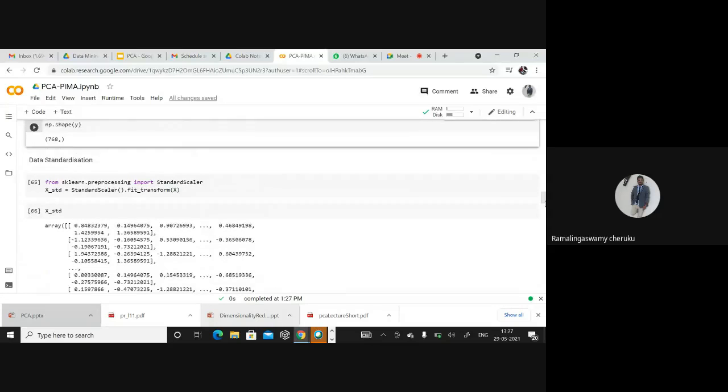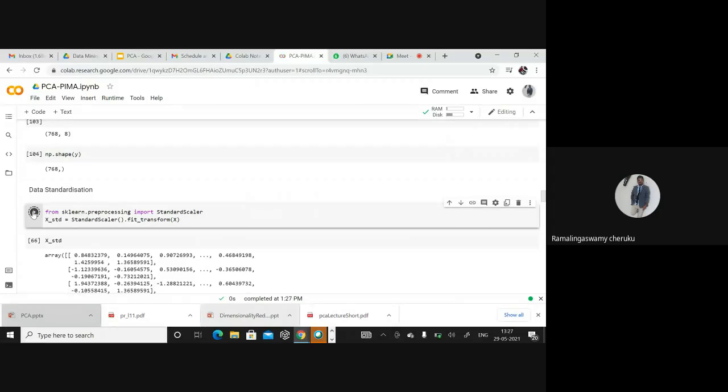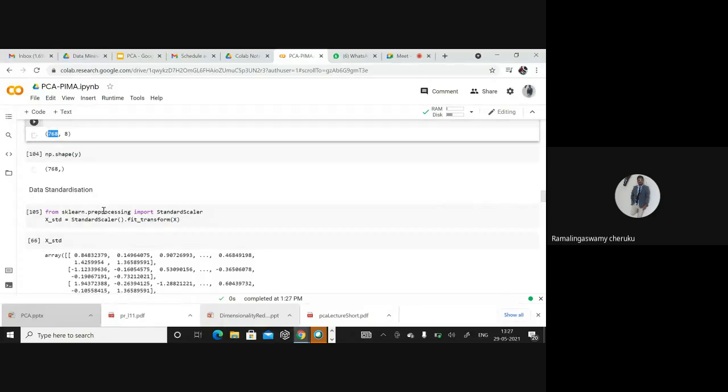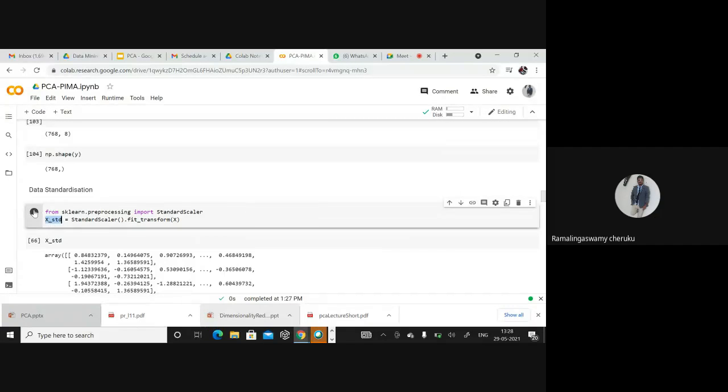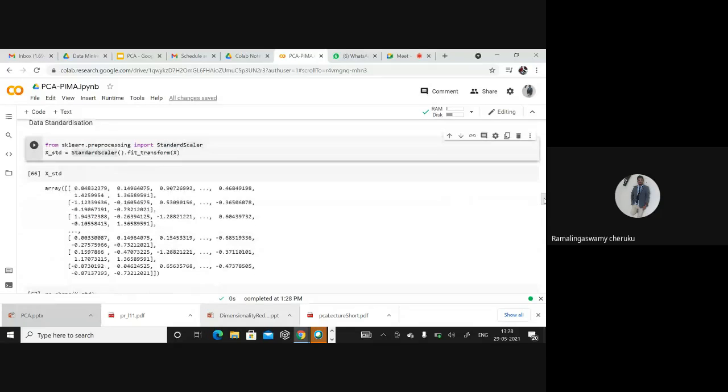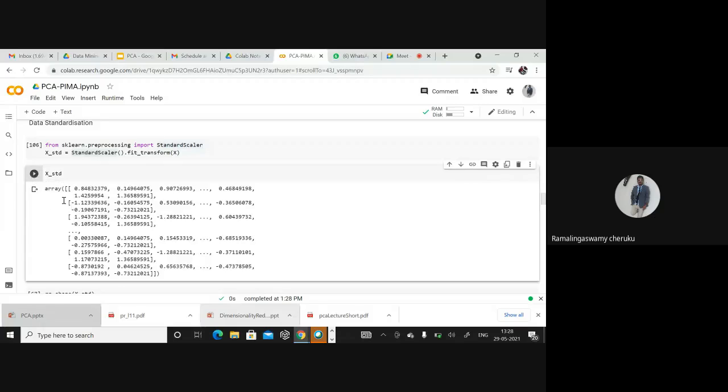Once I have separated them, I transform my data. I apply normalization to X. As I mentioned, in order to perform PCA, you have to do data normalization. With standard normalization, the mean is 0 and the standard deviation is 1, so I applied a normal distribution here. These are sample data points from your data set after normalization.